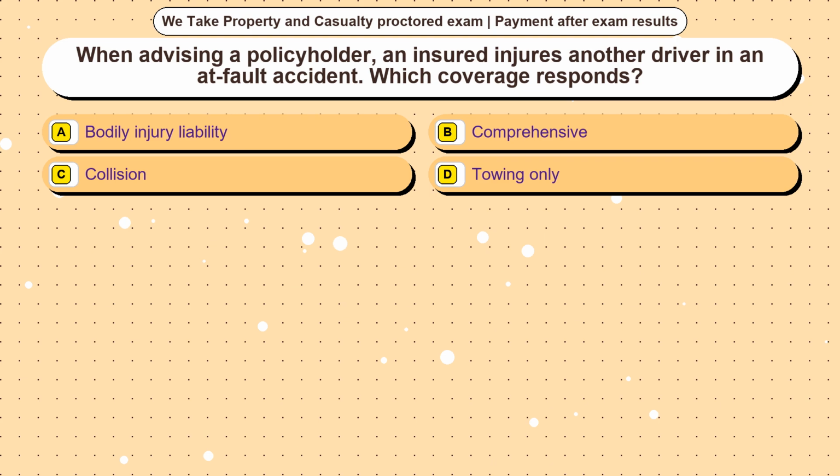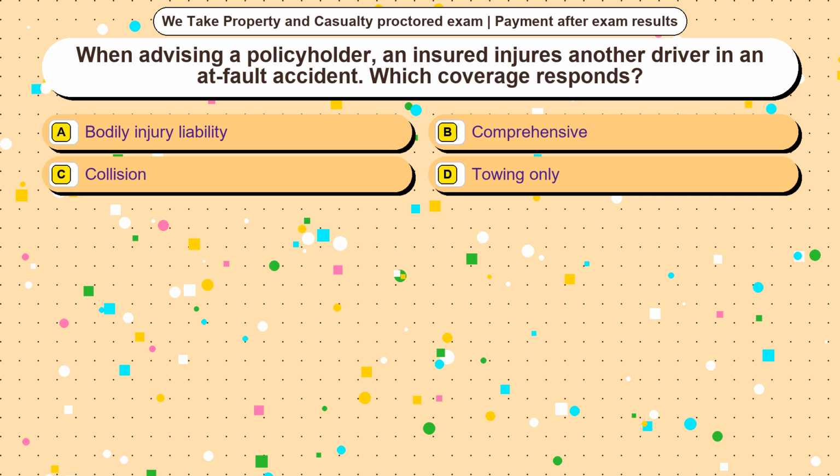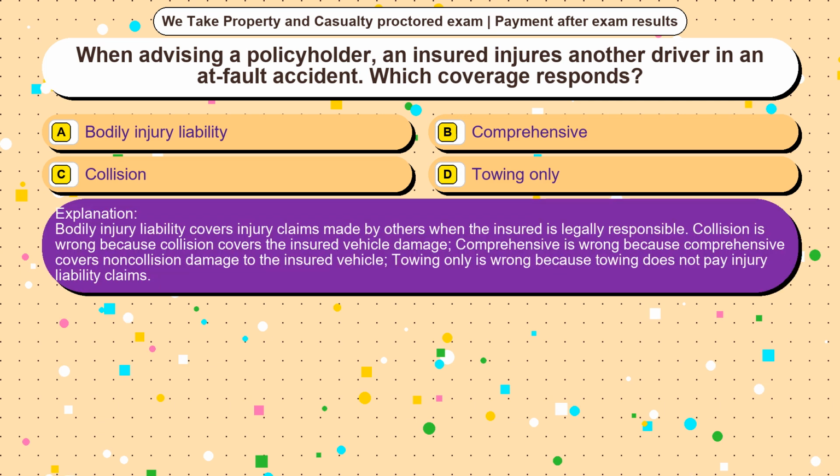Question 20. When advising a policyholder, an insured injures another driver in an at-fault accident. Which coverage responds? Option A, bodily injury liability. Option B, comprehensive. Option C, collision. Option D, towing only. The correct answer is option. Bodily injury liability covers injury claims made by others when the insured is legally responsible.